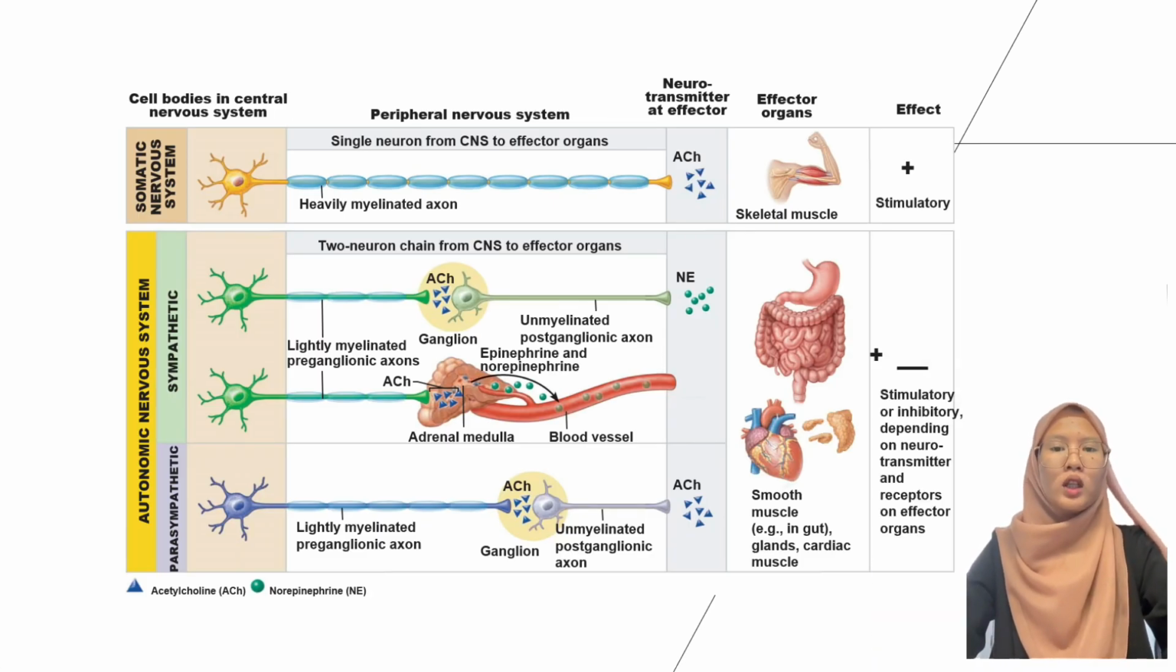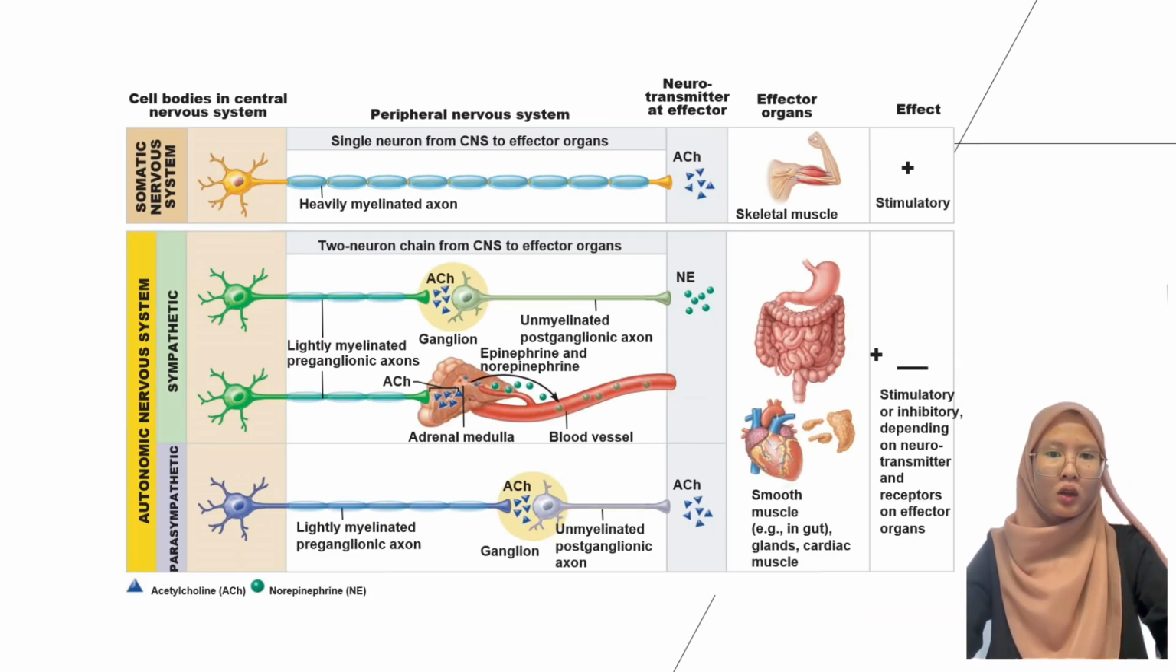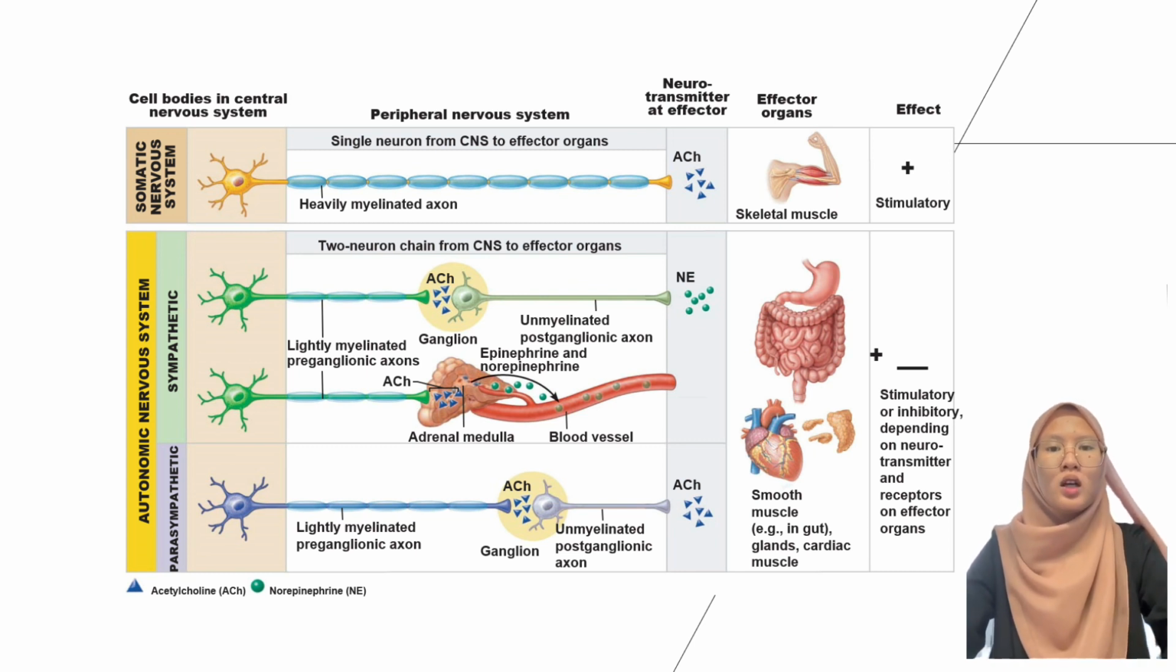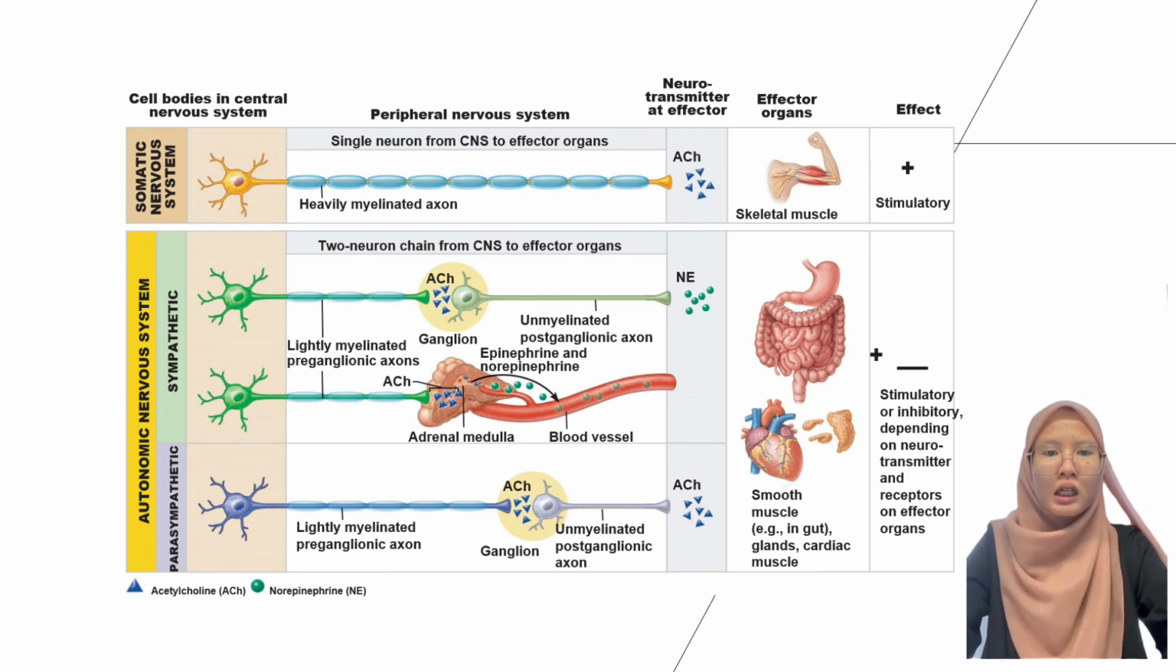Okay, next I want to present about cell body in central nervous system. From the picture, you can see somatic nervous system. Neuron transmitter at effector is acetylcholine, and effector organ is skeletal muscle, and the effect is stimulatory. From autonomic nervous system, they have two neurons, sympathetic and parasympathetic.